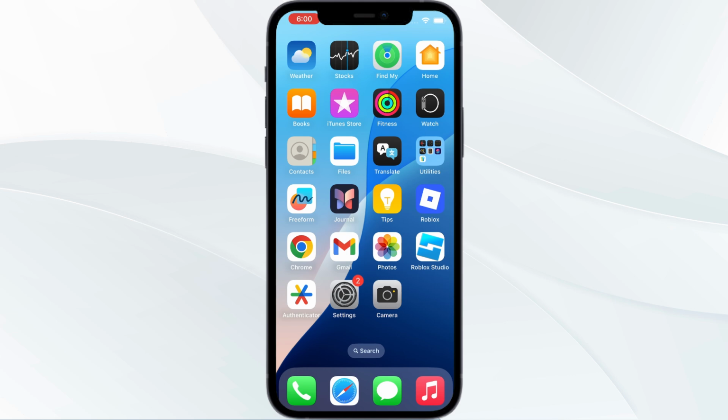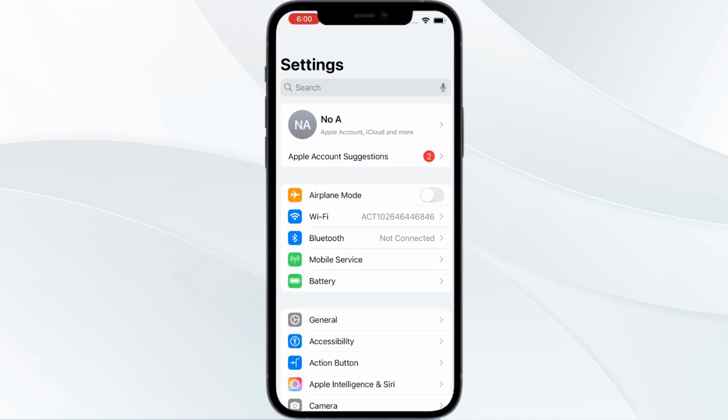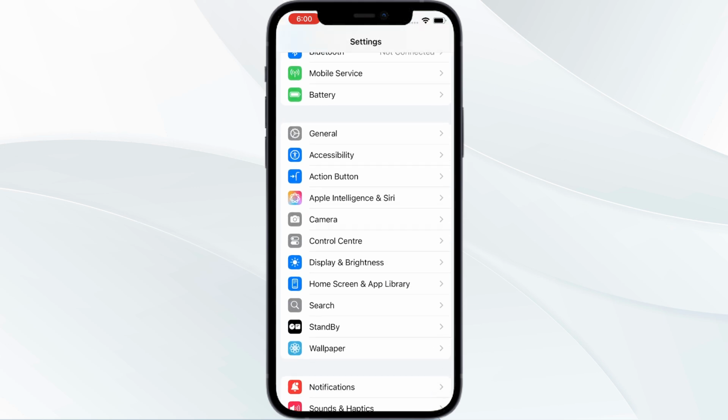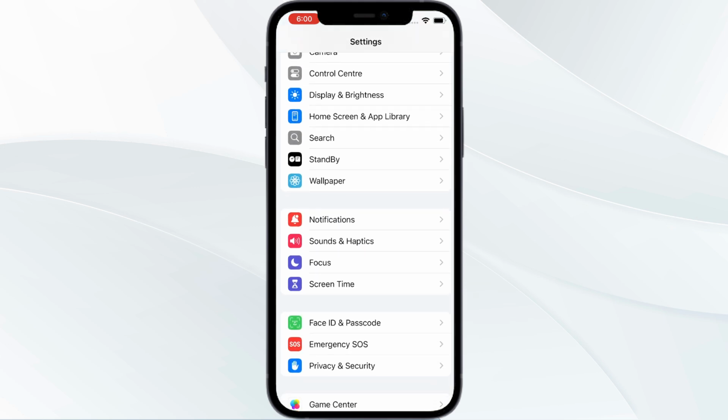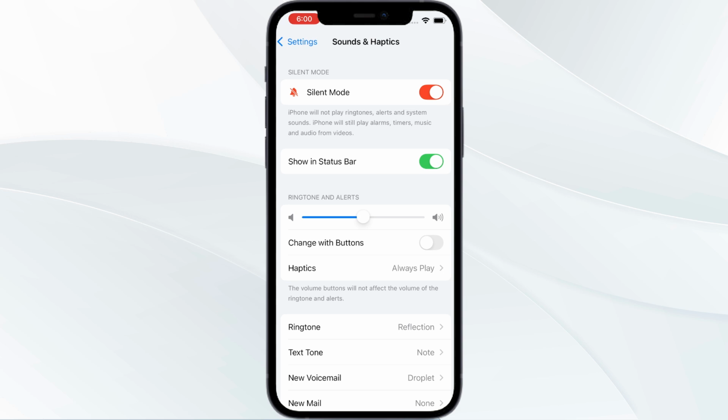So in today's tutorial, I'll be showing you how you can turn off your iPhone's keyboard typing sound and silence your typing. For this, you need to open your settings, and now from settings, you need to go to sounds. So you need to go to your sounds and haptics. Click on sounds and haptics.